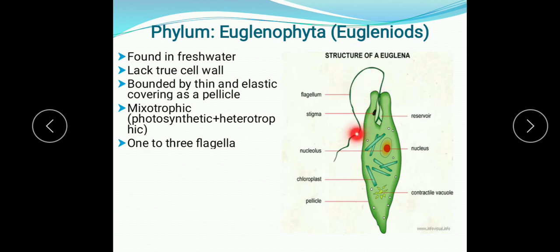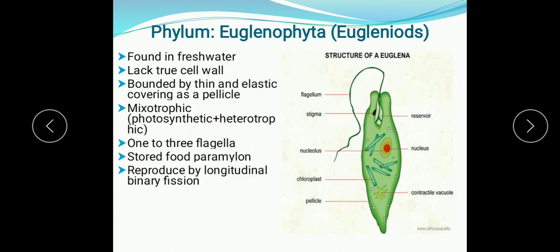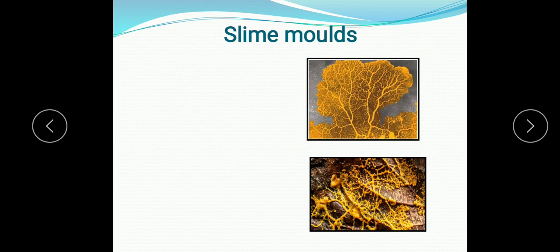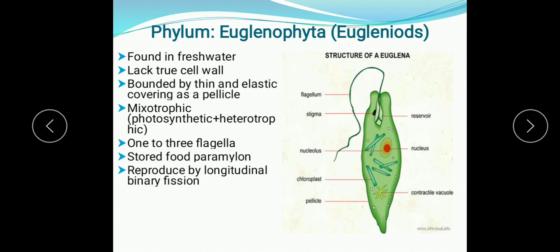So you can see this is the flagellum. One, two or three flagella may be there, and these flagella are for locomotion. They store reserve food as paramylon. Asexual reproduction takes place by longitudinal binary fission, and they also form cysts to avoid unfavorable conditions. So the example you have seen, this is Euglena.